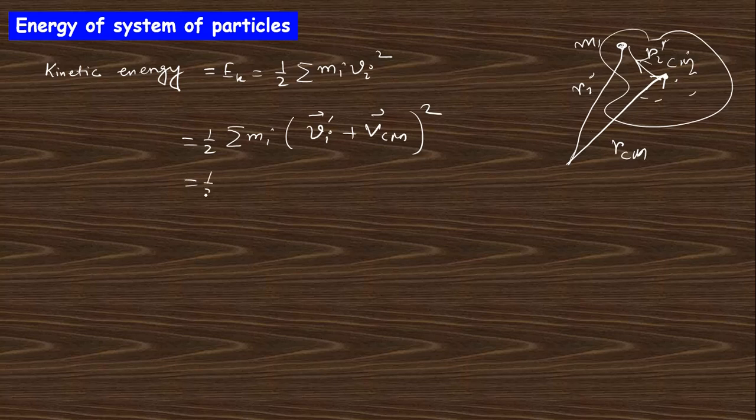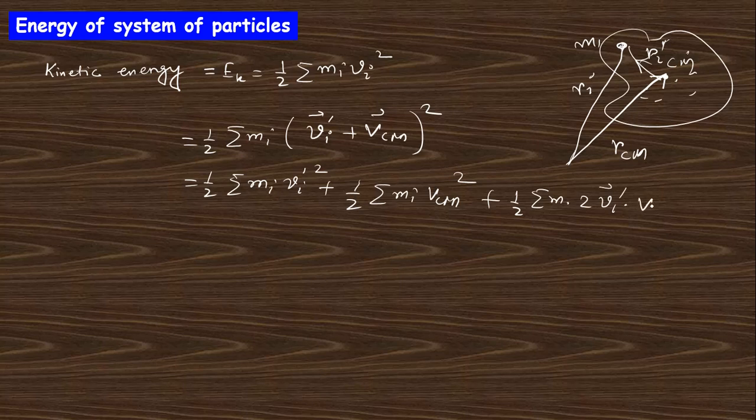So you will get summation half mi vi prime square, plus half mi vcm square, and with the term you will get half summation mi to vi prime vcm. So this can be written as the summation mi vi prime into vcm, right?